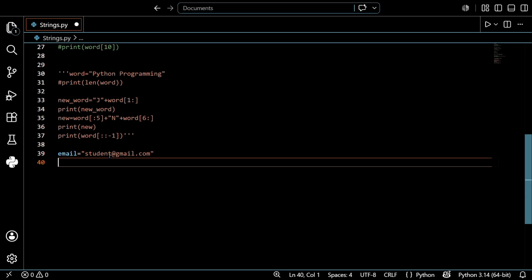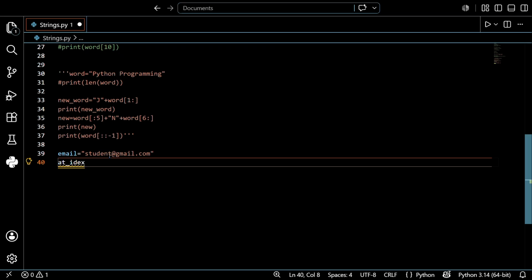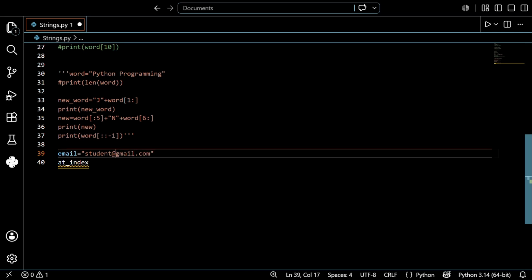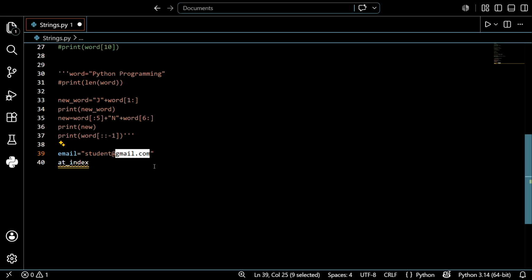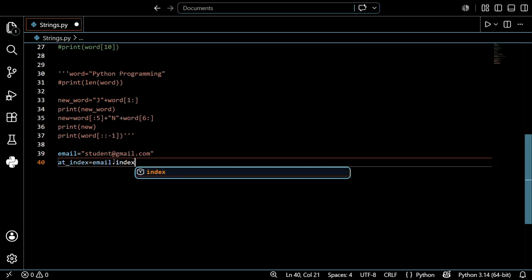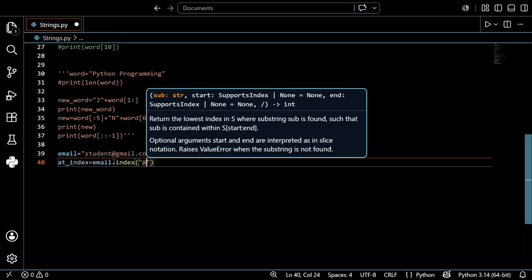After that, I create a variable to find the index of @. To find the domain of a given email, what is the pattern? See, what is the domain of this email? Gmail.com, right? I want to print this gmail.com. For that, I want to give one particular location. So just write email.index, which shows the position of a particular character. Give the @ and it saves the index.